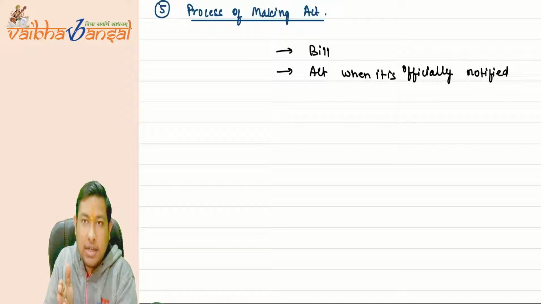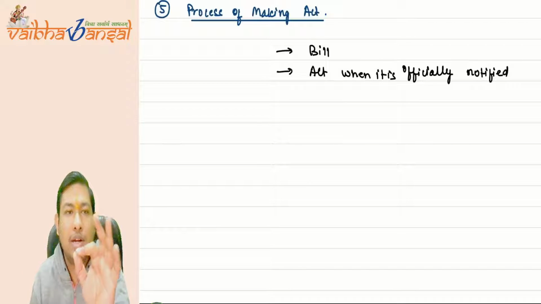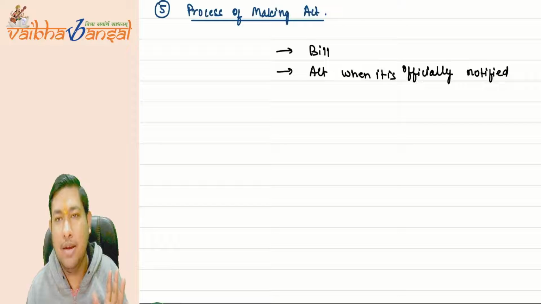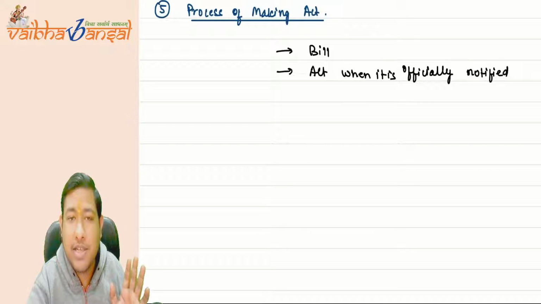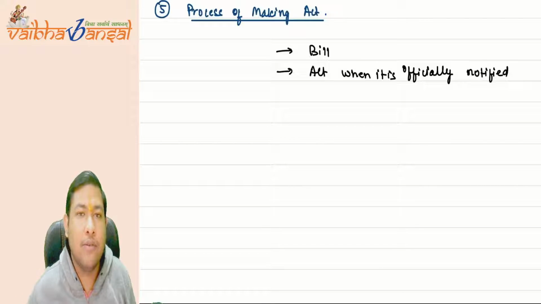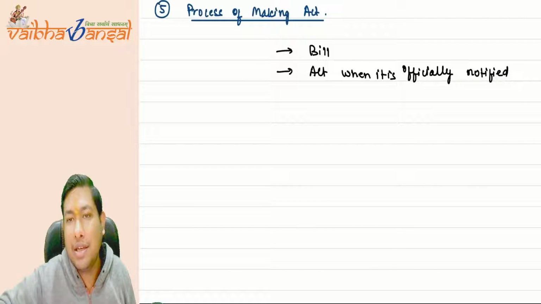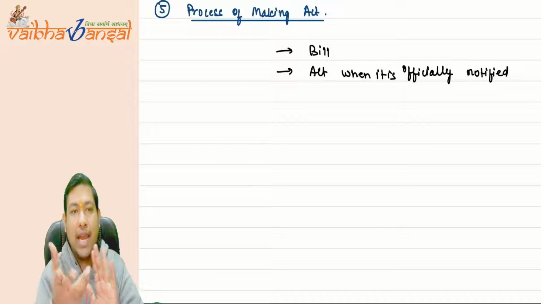See, until the President of India signs on that document, it remains called a bill. But the moment the President of India signs on that document, it becomes effective from that date, or maybe any other date which is written in that document. So that becomes an act.